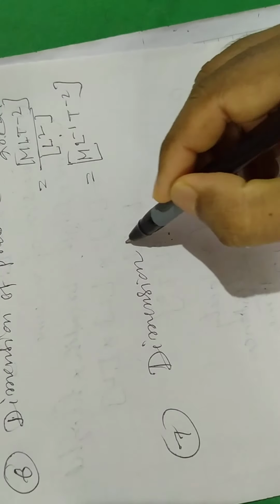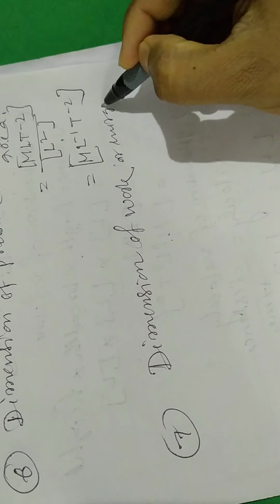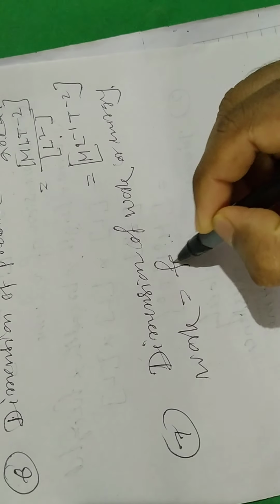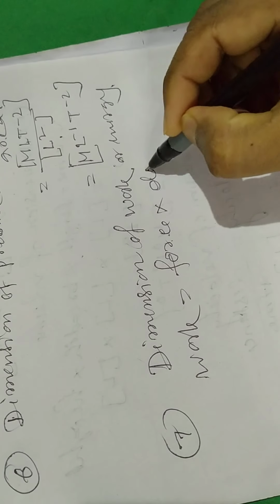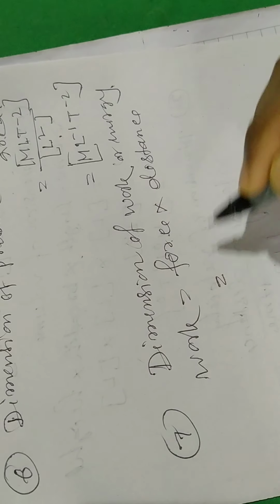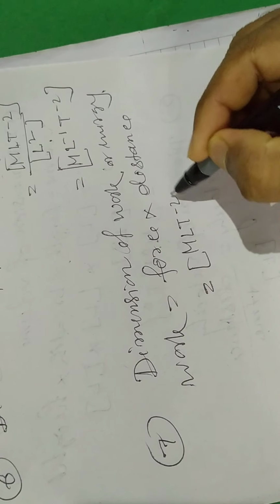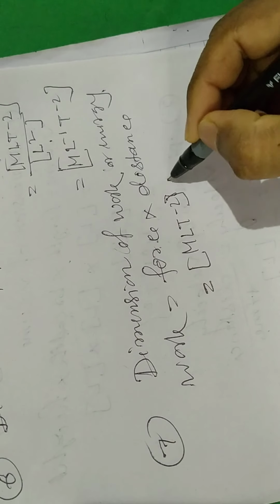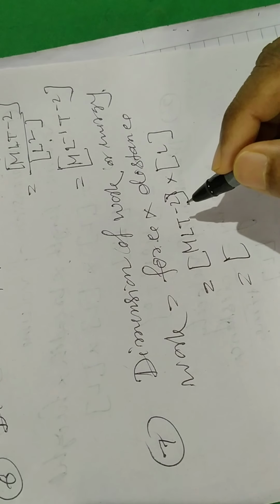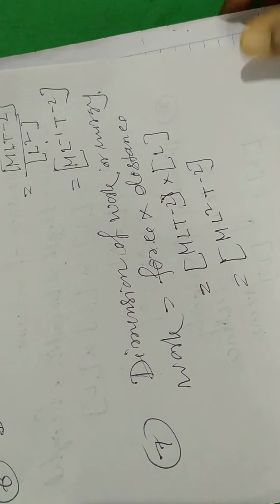Dimension of work or energy. Work is force into distance. Dimension of force is M L T to the power minus 2 and distance is L. So the dimension of work is M L square T to the power minus 2.